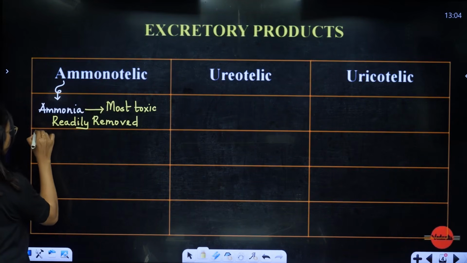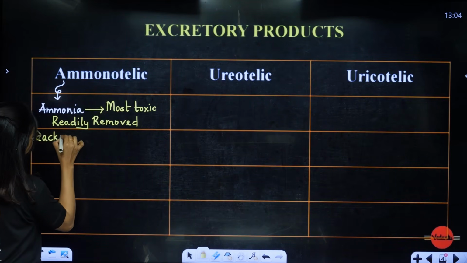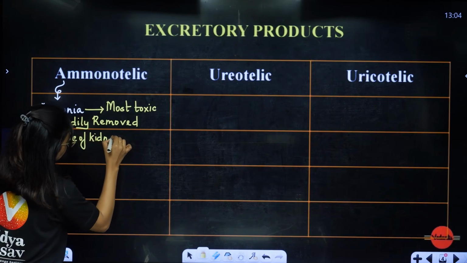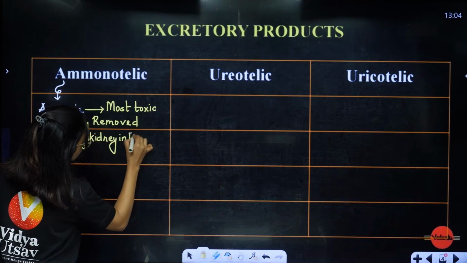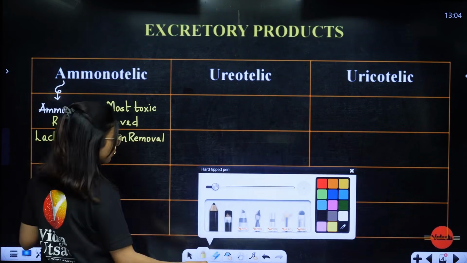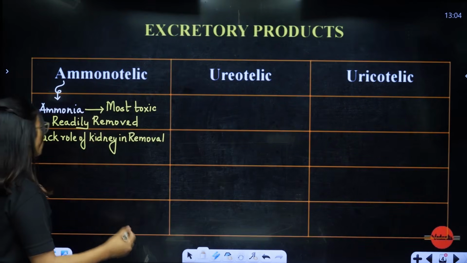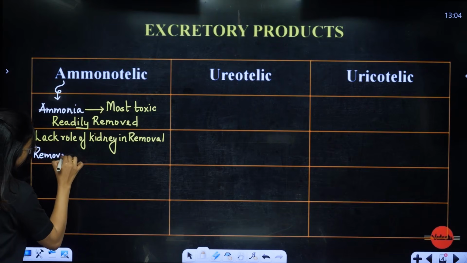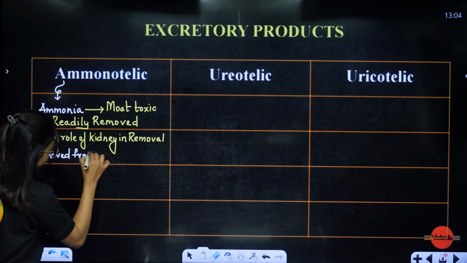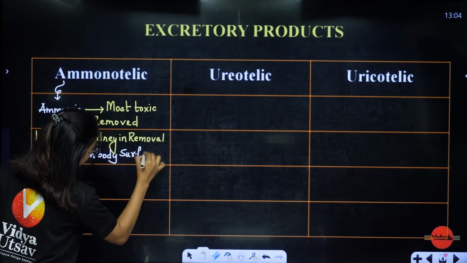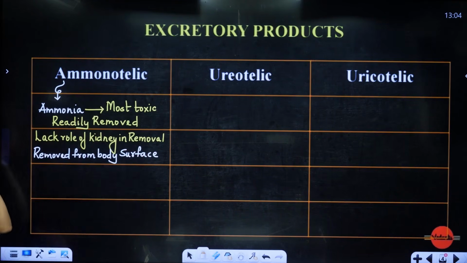Lack of role of kidney in removal. Because we do not have time, we should remove it very, very fast. So with the kidney lacking a role, it will be diffused or removed from the body surface. Understood? Okay, is it understood? Yes or no? Yes ma'am, this is understood.